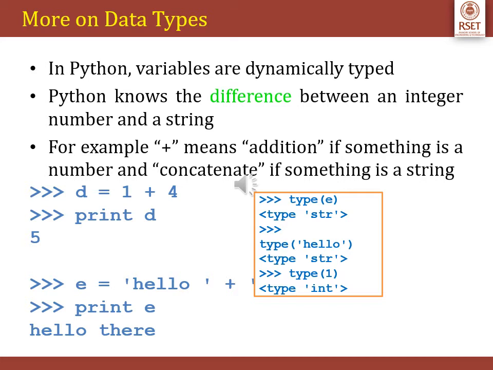There is also a function called type, which helps to find out what is the data type of a particular variable. Examples are shown. For example, type within parenthesis you give E, it gives the output as str, that is string. If you give type within brackets 1, it says it's an integer.